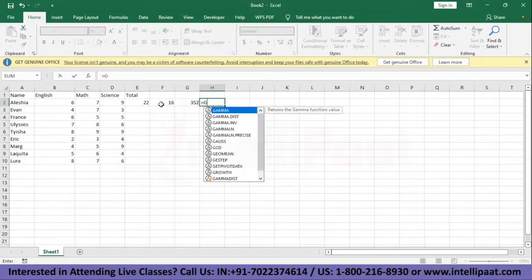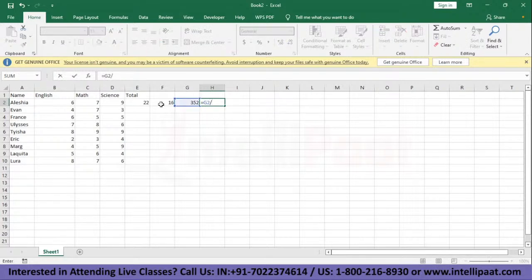Same goes for division. Say I want to know what is 352 divided by 7. So we'll put equal to G2 divided by C2. There you go. All the basic computations can be performed with ease in Excel, and that is one of the basic tips that I can give you. Now let's go back to our presentation.